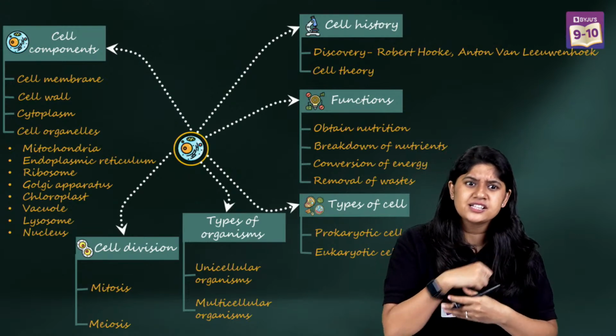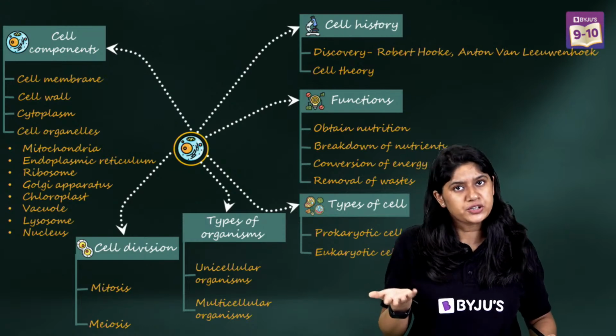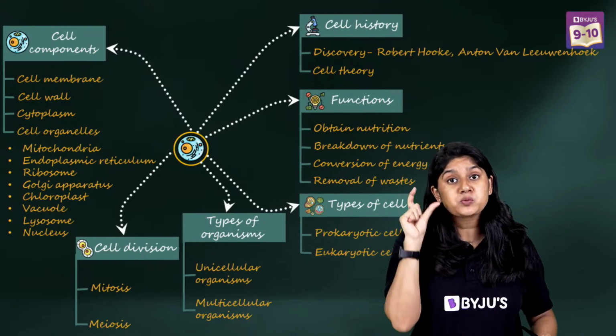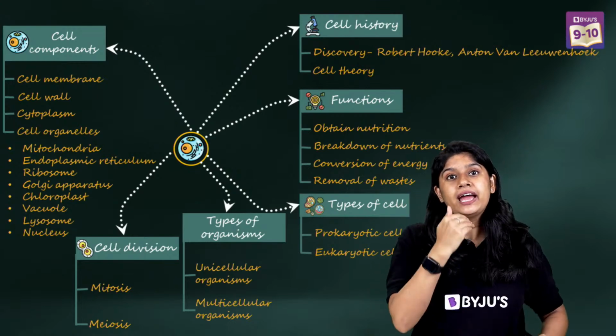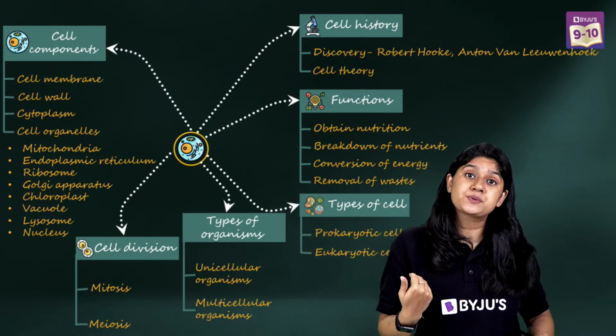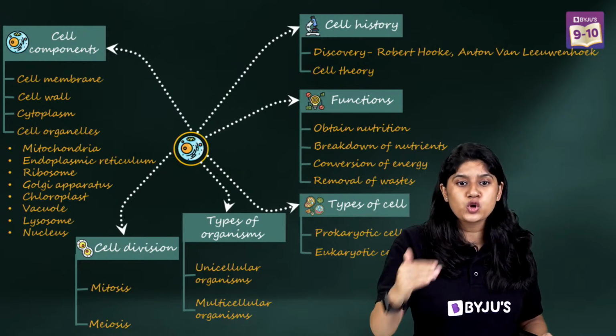Our skin cells will divide mitotically. The number of chromosomes will remain the same. In meiosis, we see the reductional division, and the daughter cells will have half the number of chromosomes.